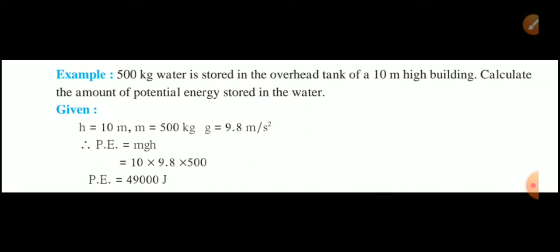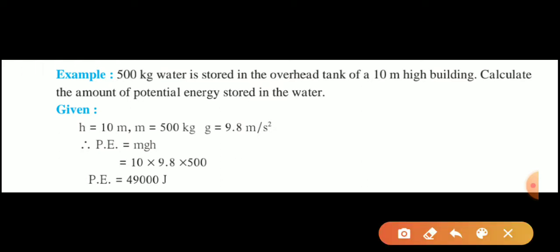500 kg water is stored in the overhead tank of a 10-meter high building. Calculate the amount of potential energy stored in the water. So if 500 kilograms of water is stored in the overhead tank, we have to find how much potential energy is stored over there. So we have the given data. Height we have, which is 10 meter. Mass we have, which is 500 kilograms, and the value of small g, which is acceleration due to gravity, and the value is 9.8 meter per second square, which is a constant value.